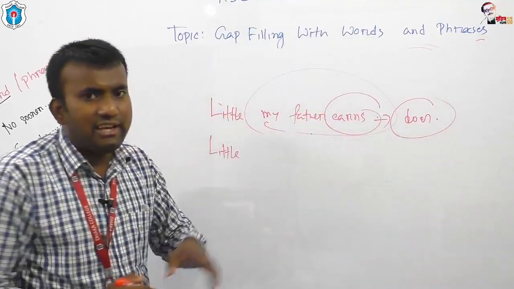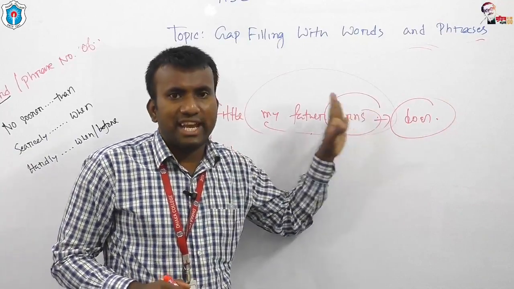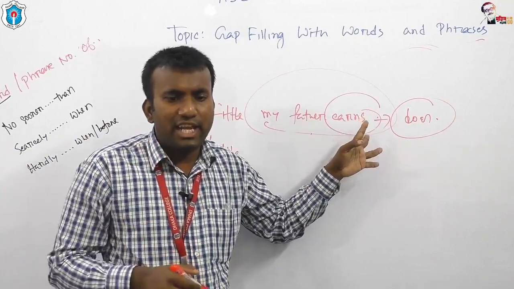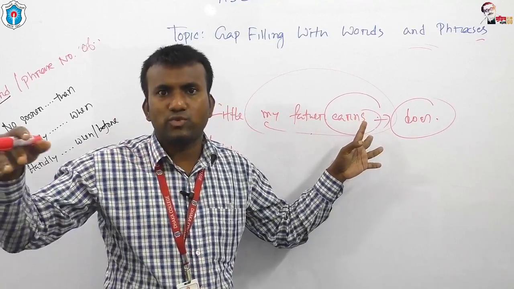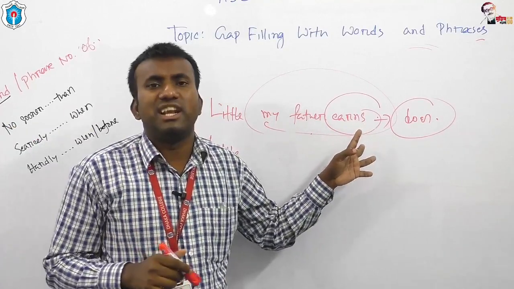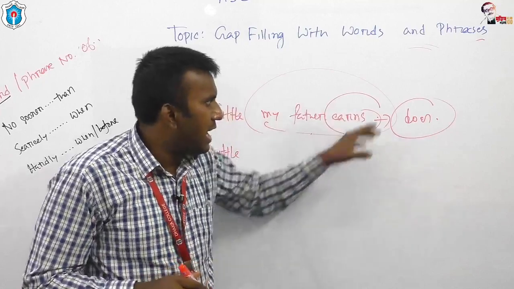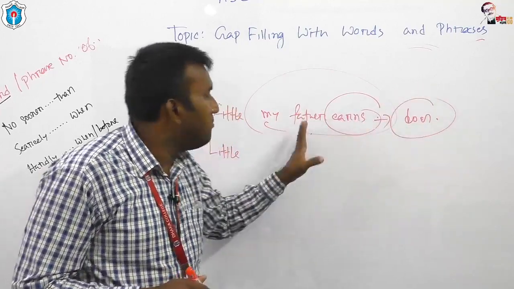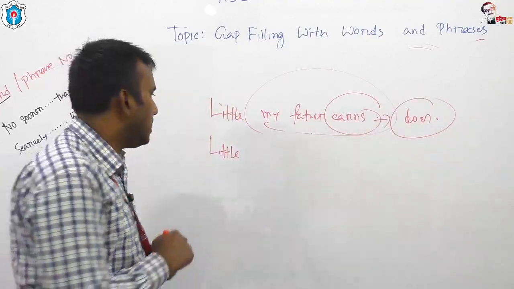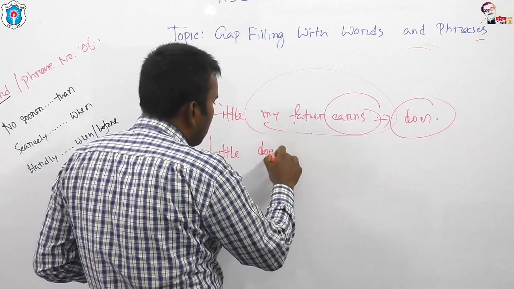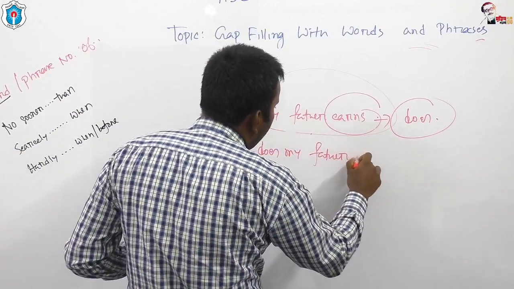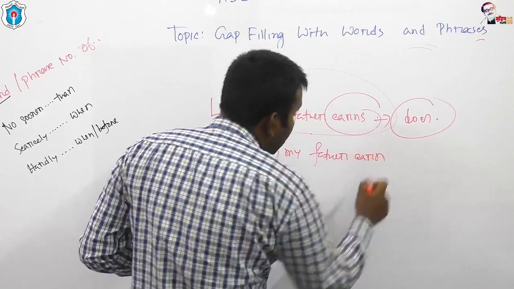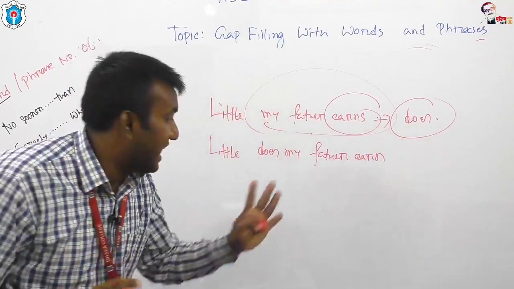If I ask you to make it an interrogative sentence, definitely you will start with does, because if you get s or es with the verb, you have to use the auxiliary does. That's why I have to use the auxiliary does before the subject, my father. Little does my father earn. This is the actual correct sentence.